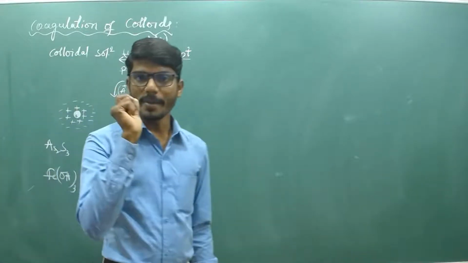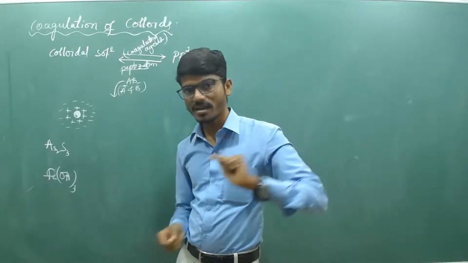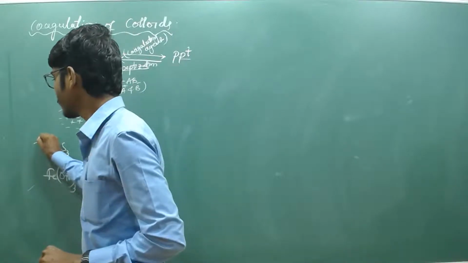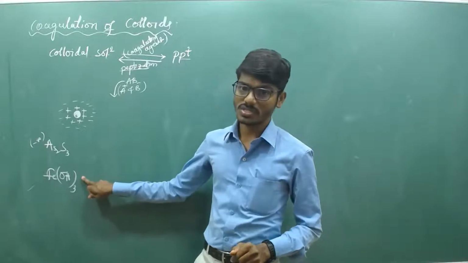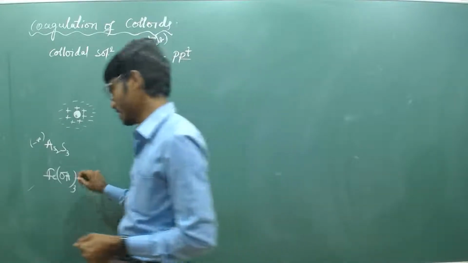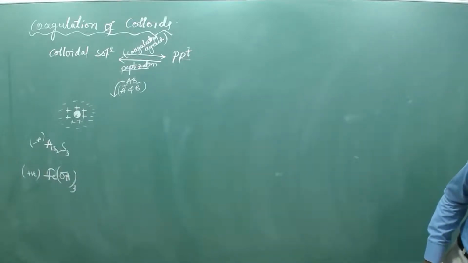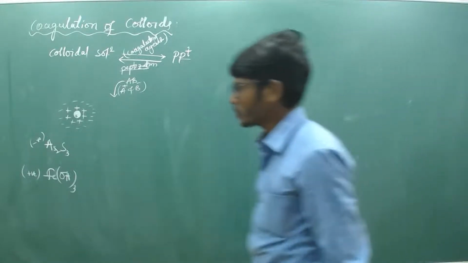As you know, metals and their sulfides are usually negatively charged, whereas oxides and hydroxides of metals are positively charged.